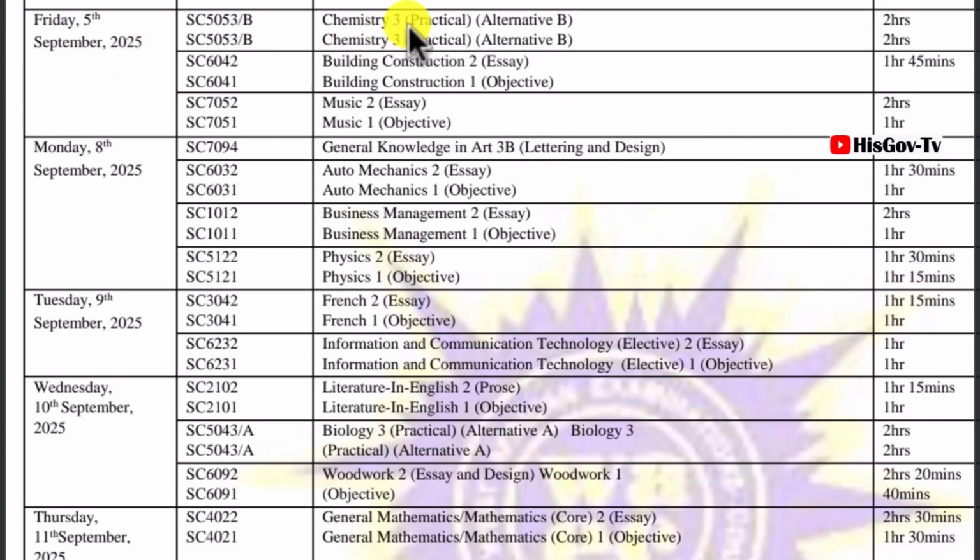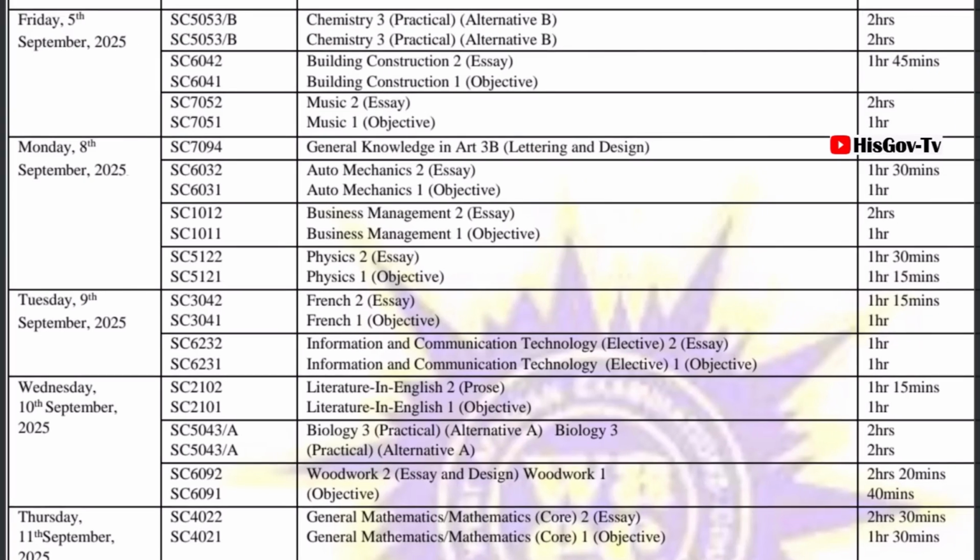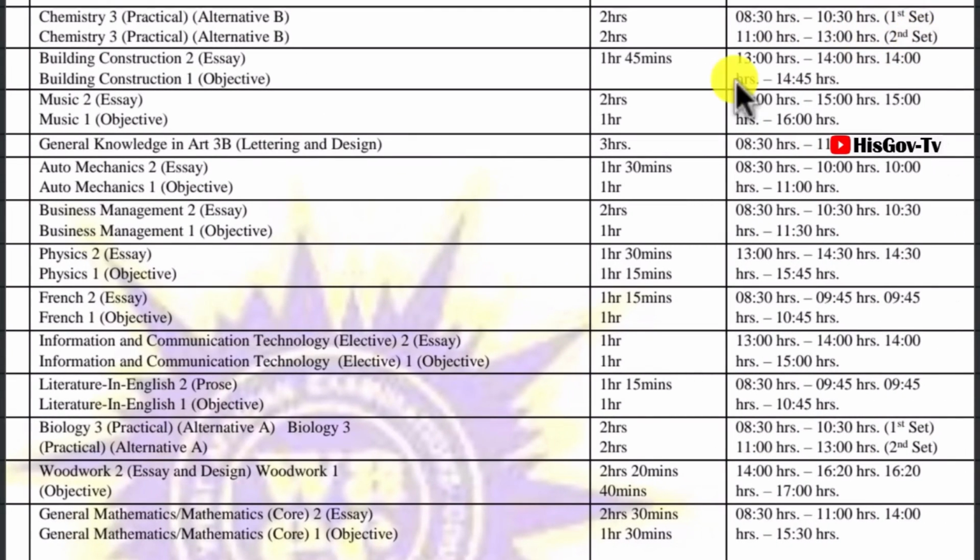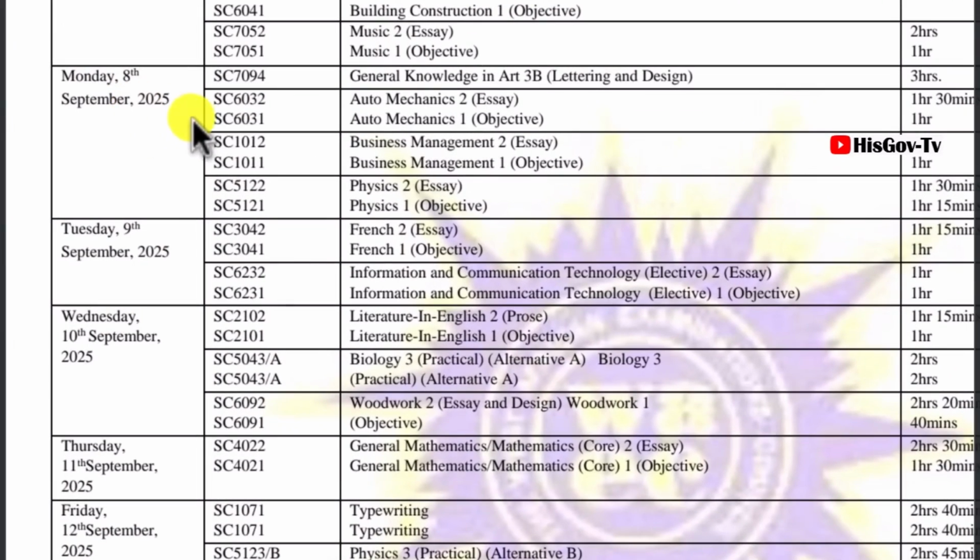Friday, 5th September, we'll have chemistry 3, alternative B will be written, which will be in the morning, 8:30. Building construction 2, essay and objective will also be written at 1 o'clock in the afternoon. And then music, essay and objectives will also be written at 1 o'clock in the afternoon. That will be that. Now let's move on to 8th September 2025.